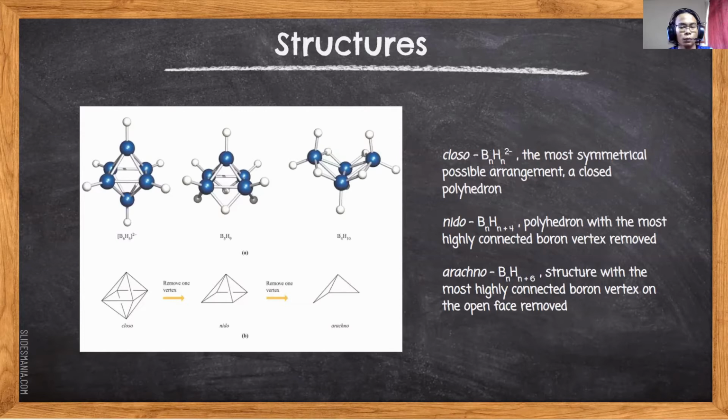For structure, based on the picture, we have 3 basic simple structures, which are closo, nido and arachno. Closo, with general formula BnHn2-, is a cage shape, a closed polyhedron. For nido, BnHn+4, it is a polyhedron with 1 vertex removed. For arachno, BnHn+6, it resembles a spiderweb structure. It is a polyhedron with 2 vertices removed, or with an open face.